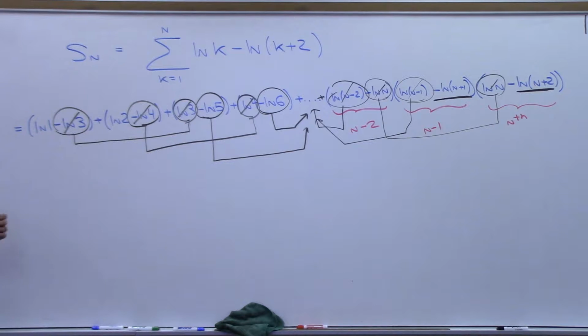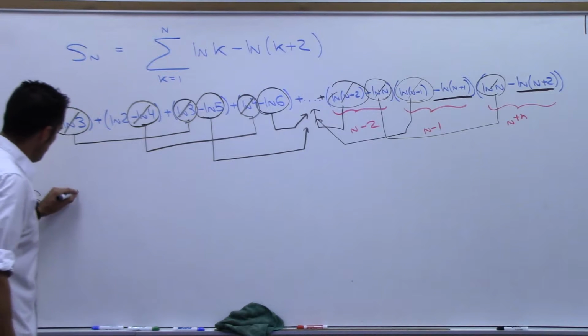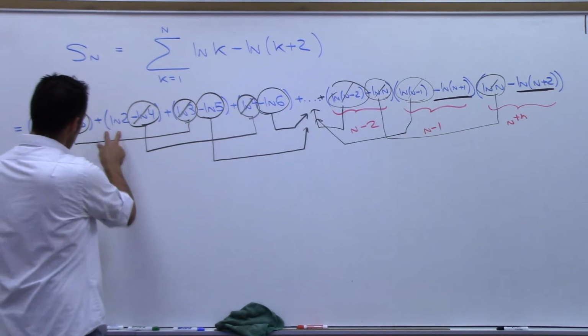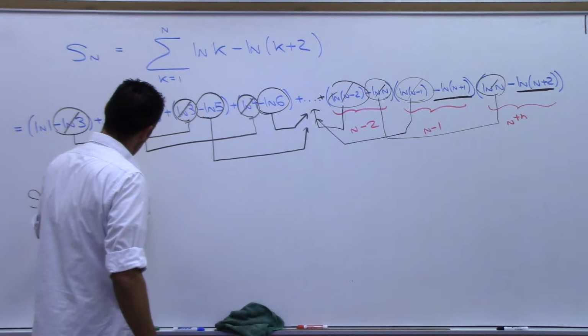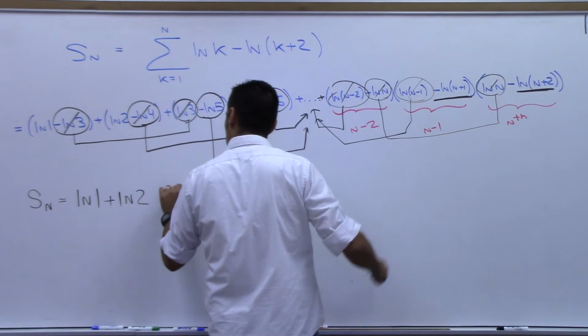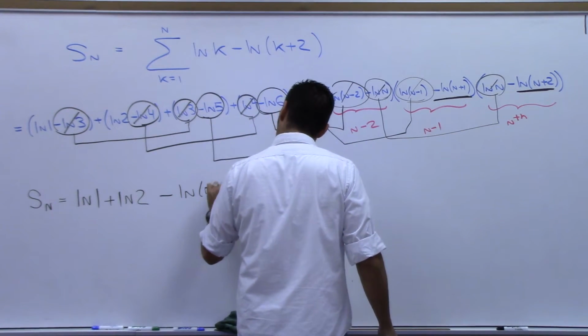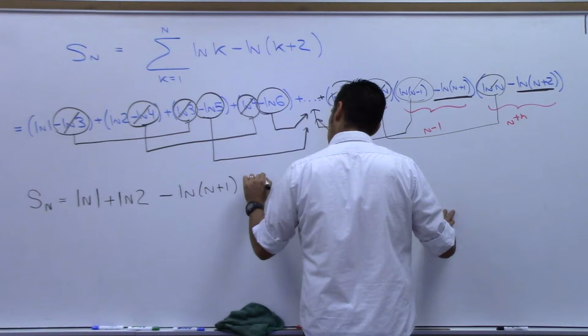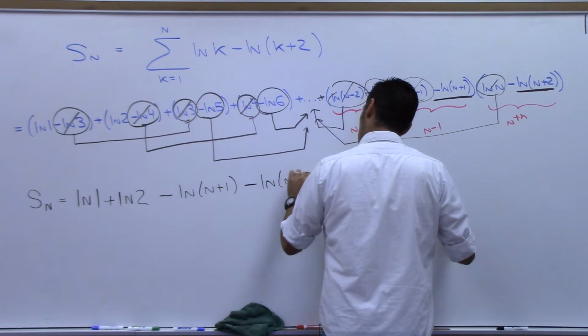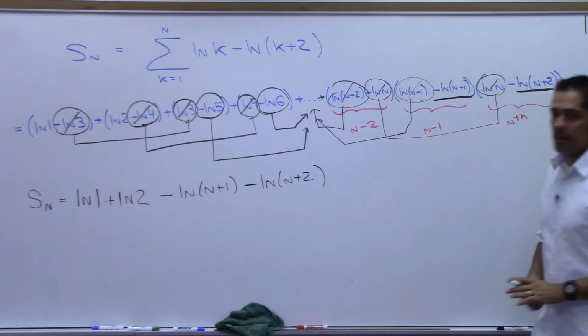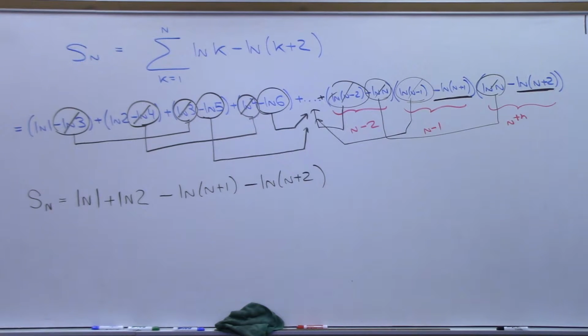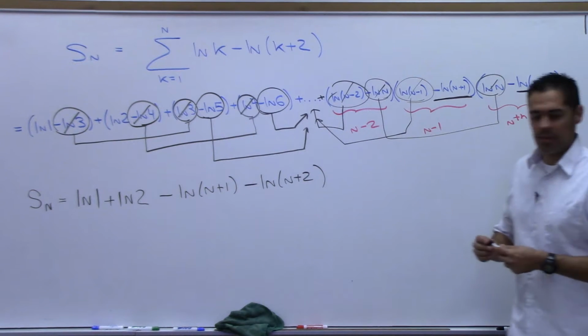Okay, so look. What is left at the end of this canceling? What is S sub n? What's the only thing that's left? Natural log of 1 plus natural log of 2 minus natural log of n plus 1 minus natural log of n plus 2. That's the nth partial sum. Now let's talk about why they call it telescopic and collapsing.